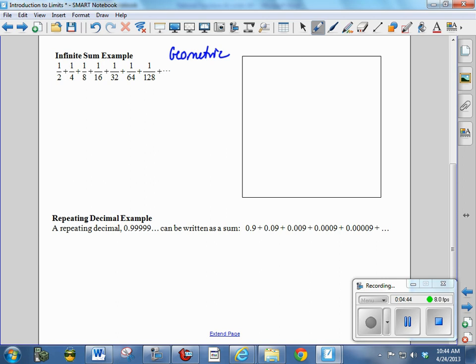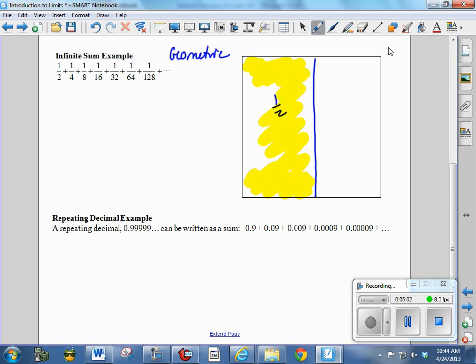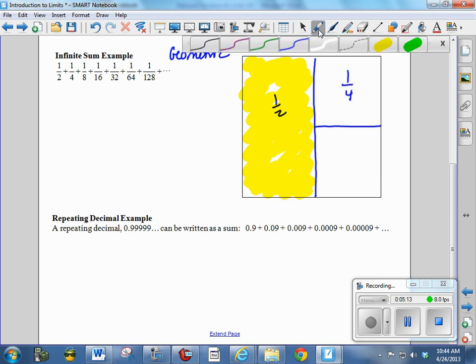So let's say that each of these numbers represents a fraction of this square. So we're going to start out, we have half of the square. And if we want to say how much of the area of this square is covered, then I can color in and say that so far we have half of the square covered. Okay. Then if we add the next one, we have 1/4 of the square covered. So now we have another 1/4. So now we have 3/4 of the square covered.